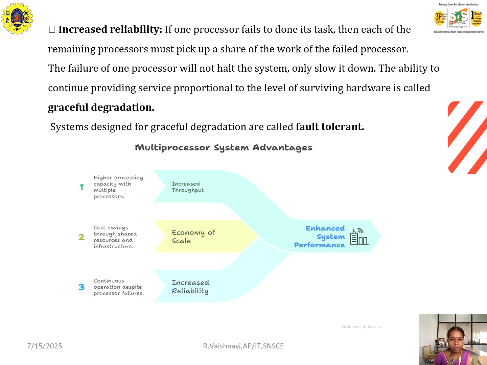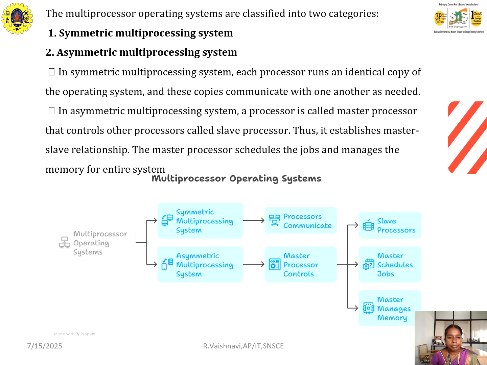Here we have the diagram for the multi-processor systems. It increases the throughput, economy of scale, and increases the reliability. Higher processing capacity with the multiprocessors, and economy of scale means the cost savings through the shared resources and infrastructure, and it continues operation despite processor failures.